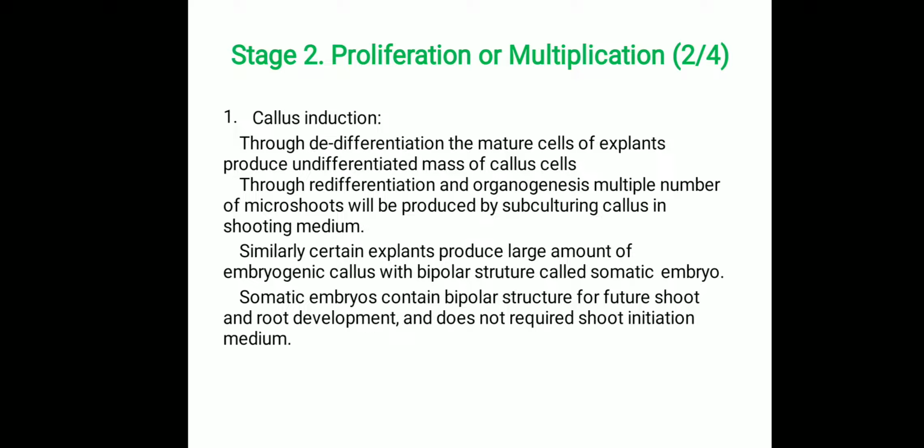Callus induction. Through dedifferentiation of mature cells, explants produce an undifferentiated mass of callus cells. Through redifferentiation and organogenesis, multiple microshoots will be produced by subculturing callus in shooting medium. Similarly, certain explants produce a large amount of embryogenic callus with a bipolar structure called a somatic embryo. The somatic embryo contains a bipolar structure for future shoot and root development and does not require a specific shoot initiation medium for shoot induction.